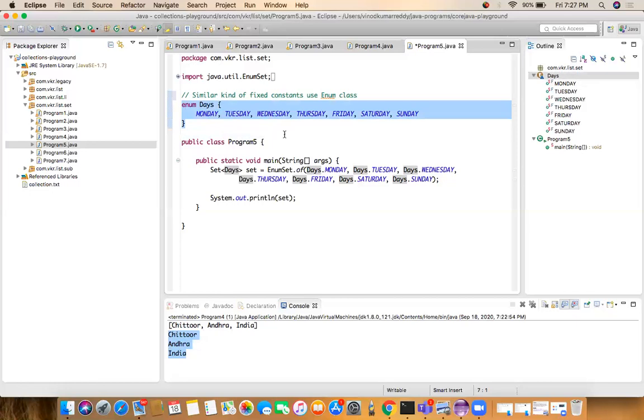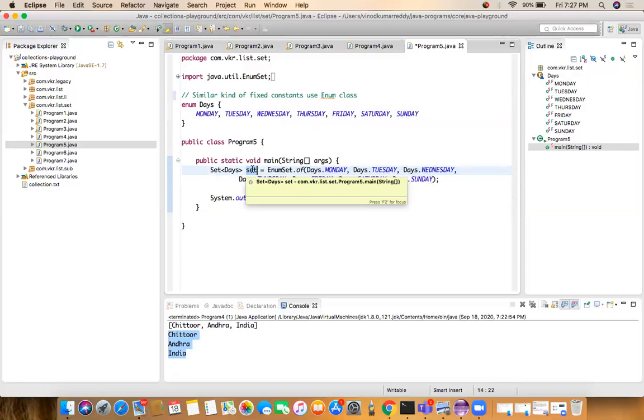If you want to get the enum into a set object, and you don't want to allow duplicates, see, if the enum has 100 elements and some of them are duplicates, say Monday is already there and one more Monday is there, and you don't want to allow the duplicate values, we have EnumSet of all days of a week. Even if you add duplicates here, it won't allow them.